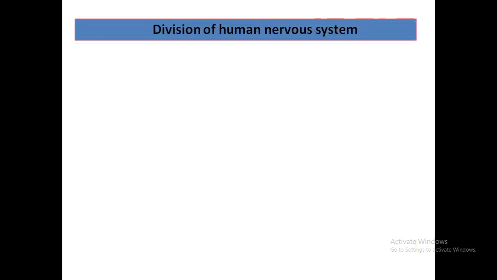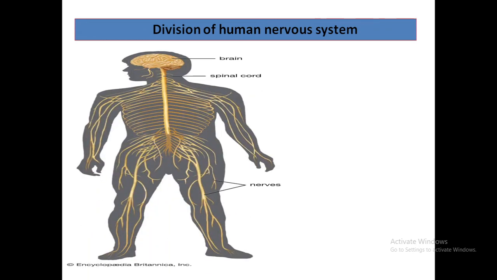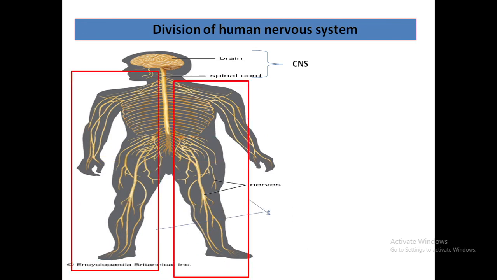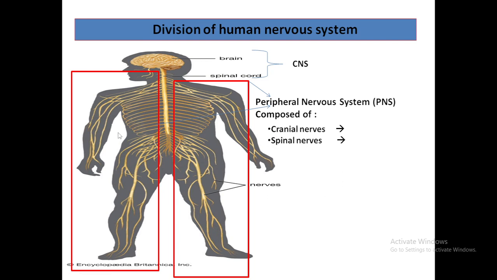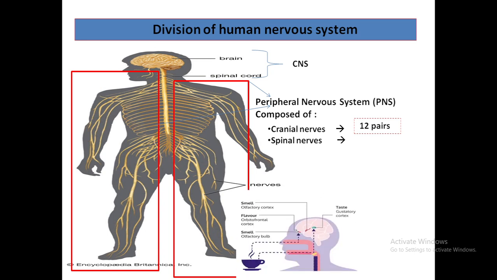Simply summarizing, the peripheral nervous system is composed of the cranial nerves and the spinal nerves, and the cranial nerves arise from the brain. There are 12 pairs of cranial nerves, and these send electrical signals between our face, our neck, and our brain.